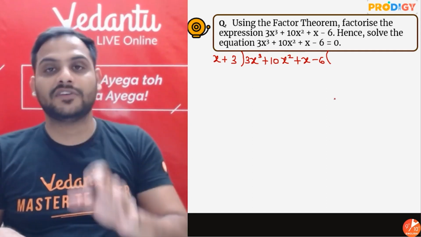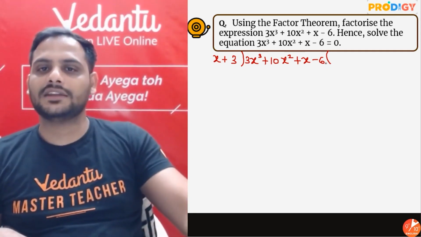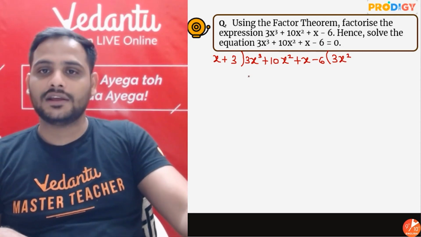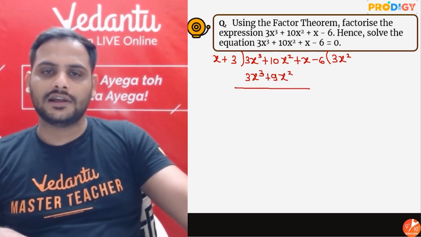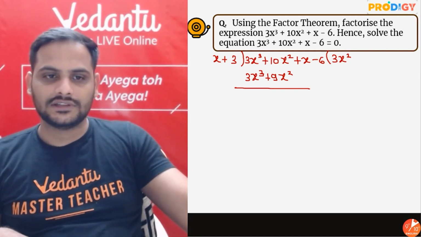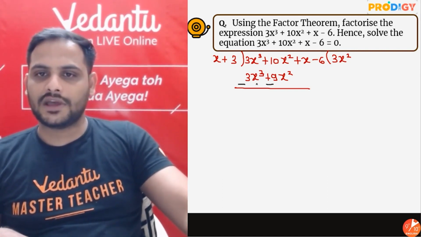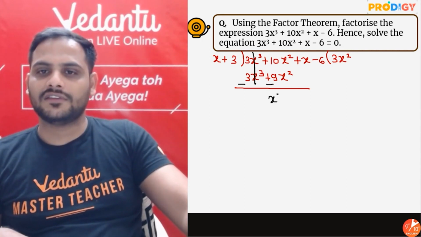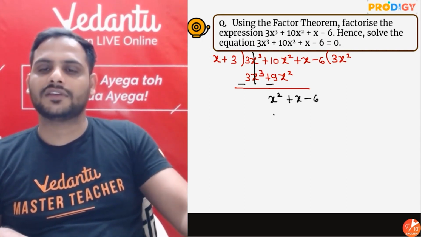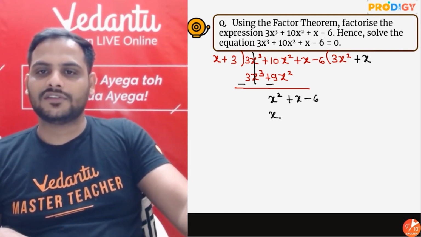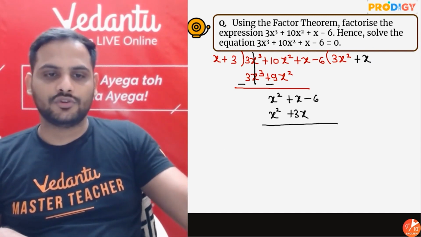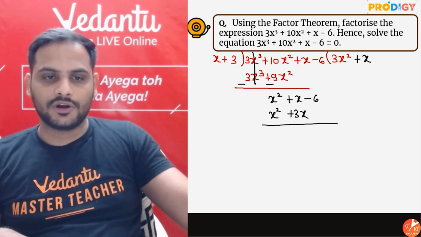At the end, remainder must be 0. Please remember this. So 3x cube I can create from x by multiplying with 3x square. So it will be 3x cube, and 3x square into 3 is plus 9x square. Alright, let's do the subtraction. Alright, so minus got cancelled. 10 minus 9 is x square plus x minus 6. How do I create x square from x? So multiply it with x. So x into x is x square. X into 3 is plus 3x. Again, let's do the subtraction. What are we getting?